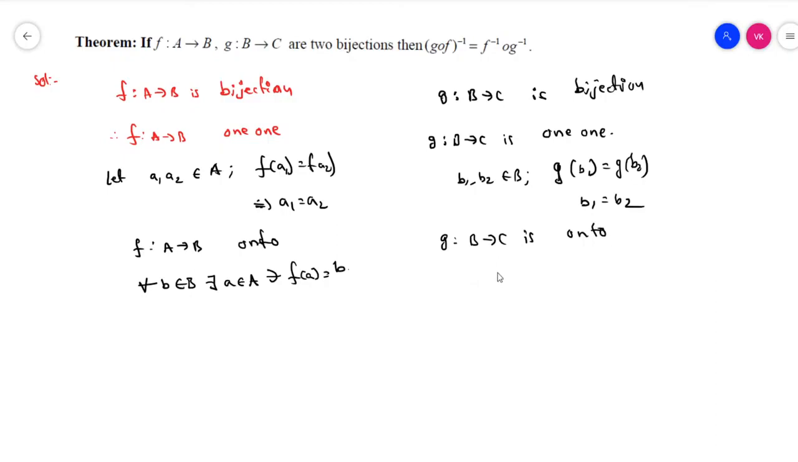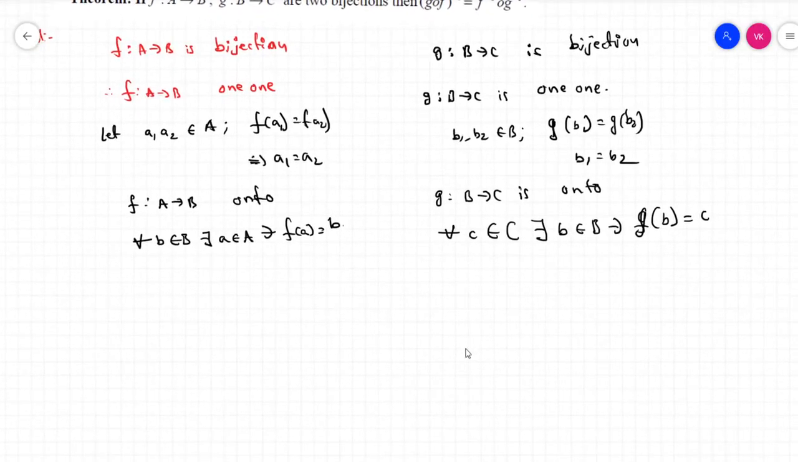And the next one, g maps B to C is onto. We can directly write: for all c belonging to C, there exists b belonging to B such that g of b is equal to c. This is according to the definition of onto. Now we have to move to the next one.